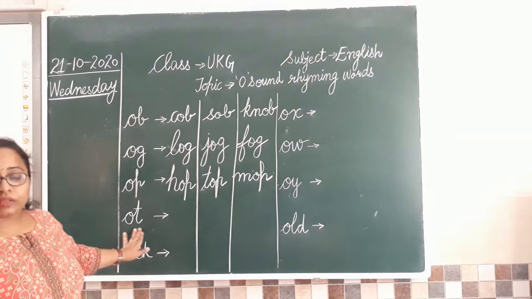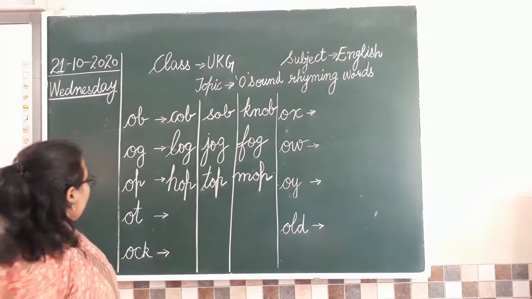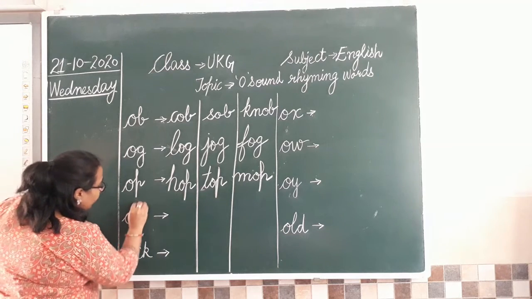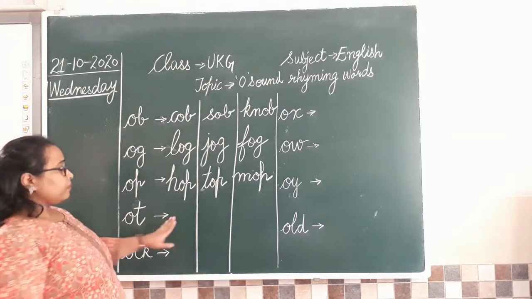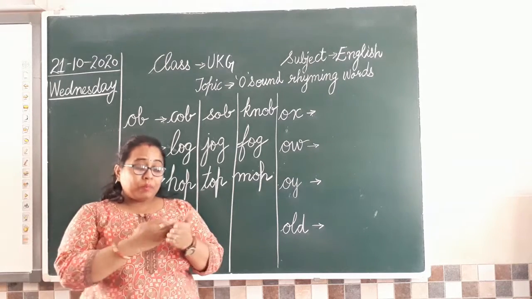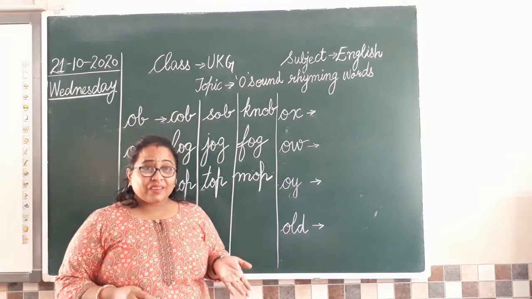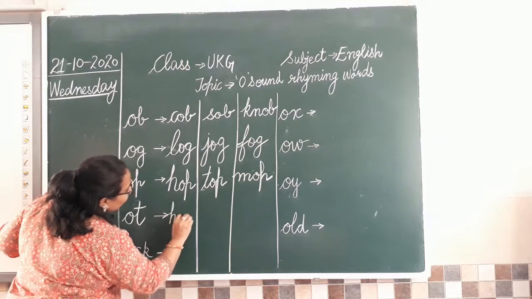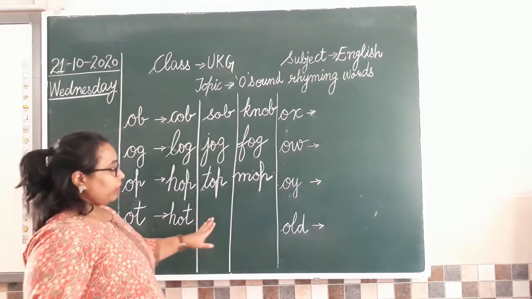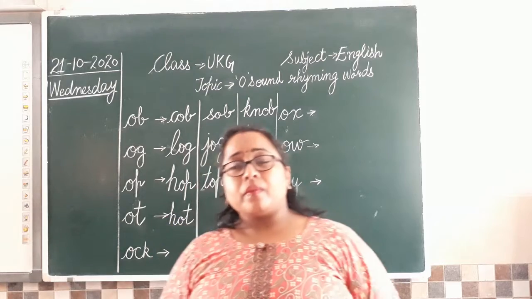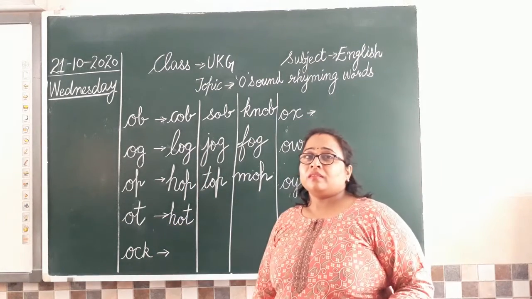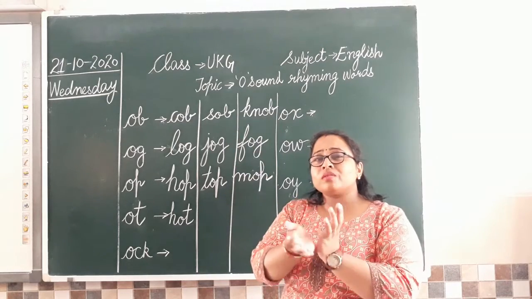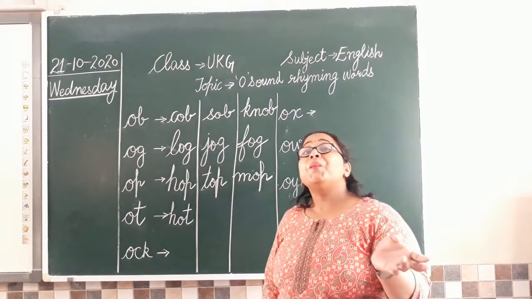Next we have ot, as in ought. O, t, ot. So can you tell me 3 ot sound words now? Ooh, no, my hand burned. What was that? Hot. Yes, hot. So we'll write that. H, ot, hot. Now what next can you tell me? What next? So where was the water? The thirsty crow. Where was the water? Water was in the pot.